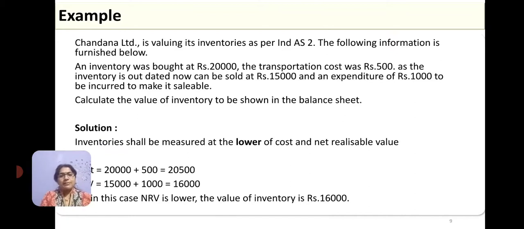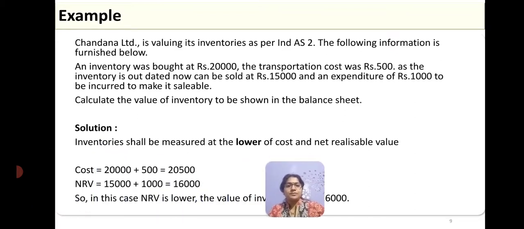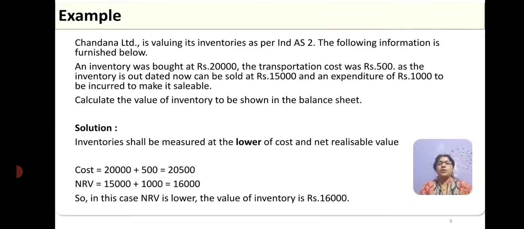Let us take one example. Chandana Limited is valuing its inventory as per Ind AS 2. The following information is furnished below. The inventory was bought at 20,000 and the transportation cost of 500 was incurred. The inventory is outdated, now it can be sold only for 15,000 and an expenditure of 1,000 is to be incurred to make it saleable. Now, what is the value of the inventory?